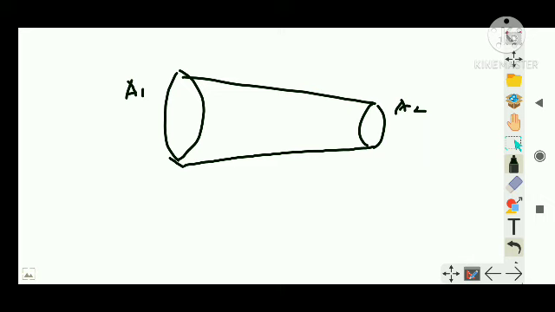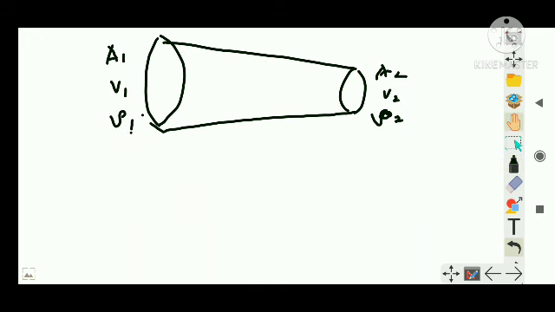Now let's say at this end, the velocity of the fluid which is flowing is V1 and the density of that fluid is ρ1, and the velocity and density of the fluid on the other end I am going to write as V2 and ρ2. I will tell you ρ1 and ρ2 will be the same, but let us move on.